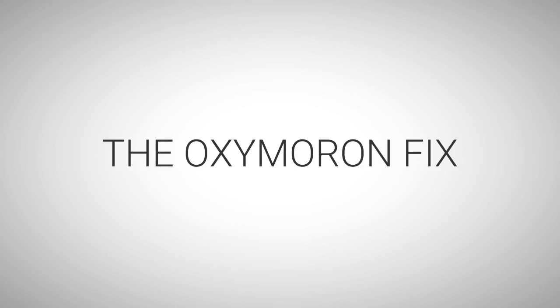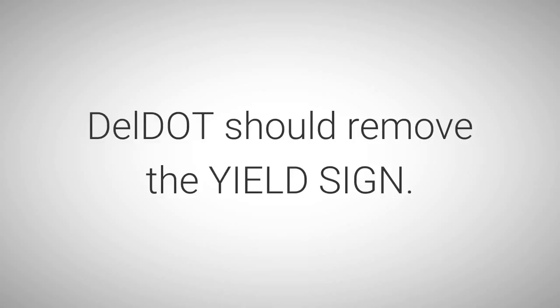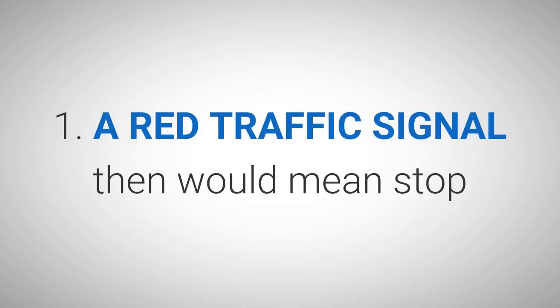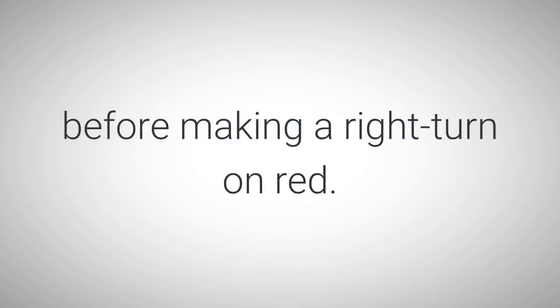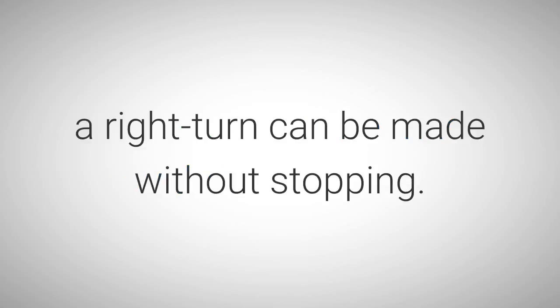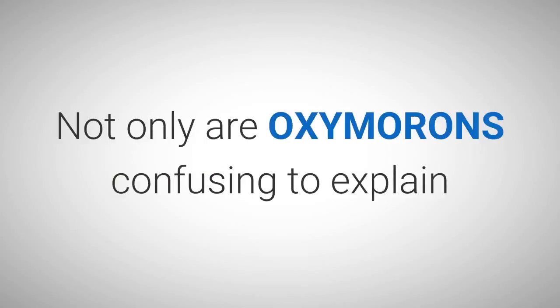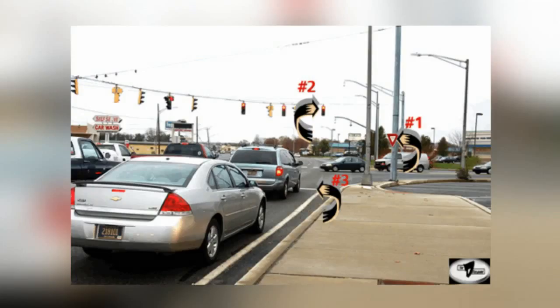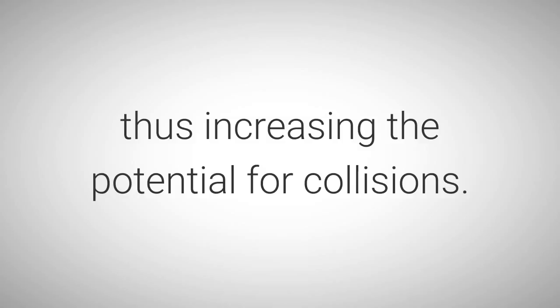The oxymoron fix. DelDOT should remove the yield sign. 1. A red traffic signal then would mean stop before making a right turn on red. 2. A green traffic signal would mean a right turn can be made without stopping. Not only are oxymorons confusing to explain in the intersections in which they appear, picture number 5-2 above, but they also transfer their confusion to other intersections, thus increasing the potential for collisions.